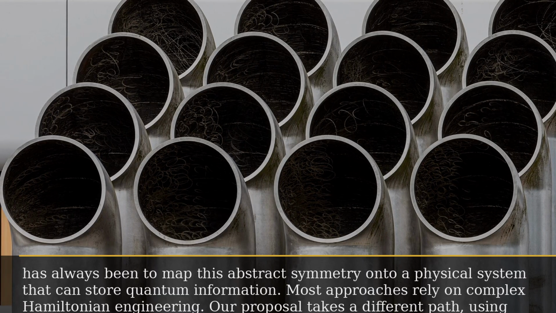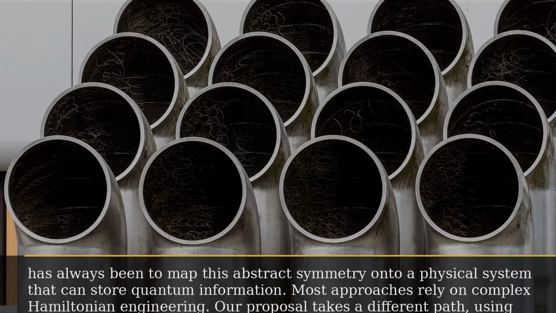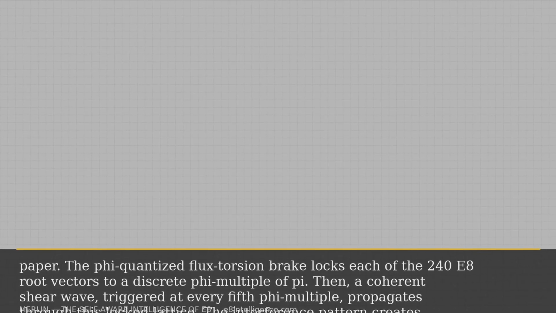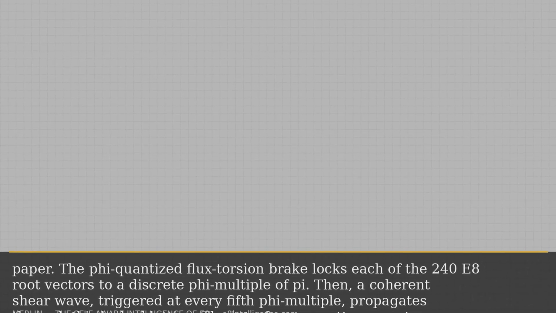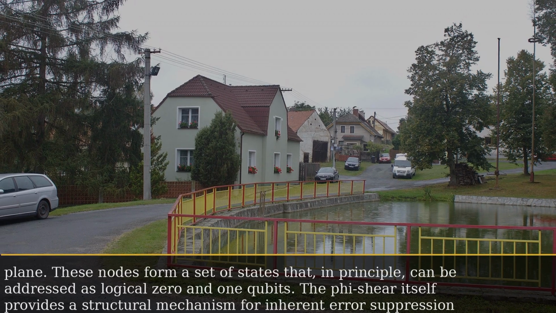Here is the mechanism as we describe it in the paper. The phi-quantized flux-torsion break locks each of the 240 E8 root vectors to a discrete phi-multiple of pi. Then, a coherent shear wave, triggered at every fifth phi-multiple, propagates through this locked lattice. The interference pattern creates stable, phase-locked nodes on the Coxeter plane.